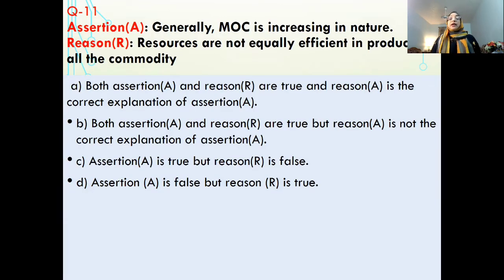Next one. Generally, MOC is increasing in nature. Marginal opportunity cost is increasing in nature. In general, it is a true statement. Because reason is resources are not equally efficient in producing all the commodities. Because when we shift the resources from production of one commodity to another commodity, they are not equally efficient. So the reason is true, assertion is also true, and reason is the correct explanation of assertion.